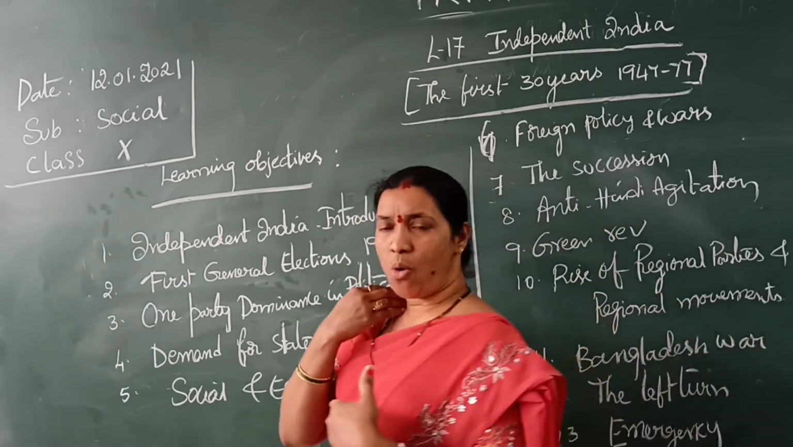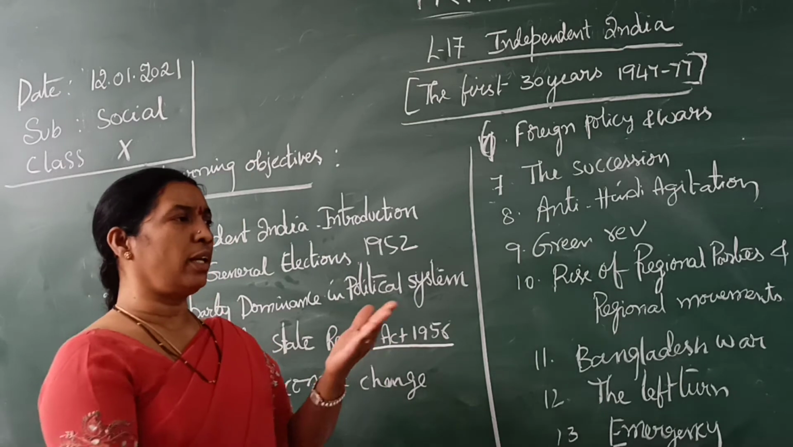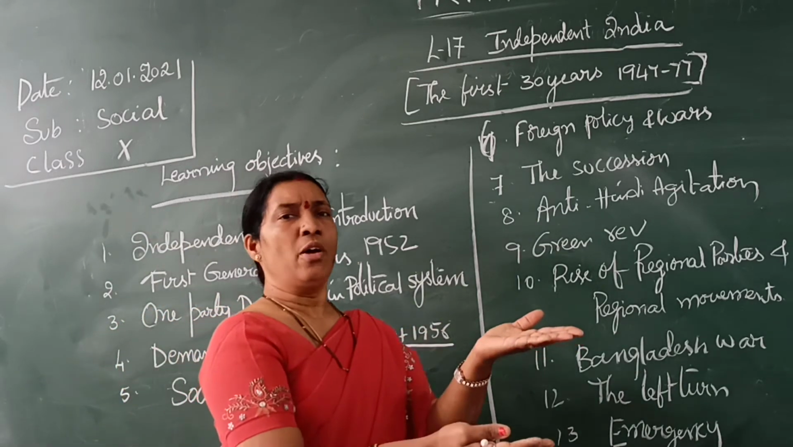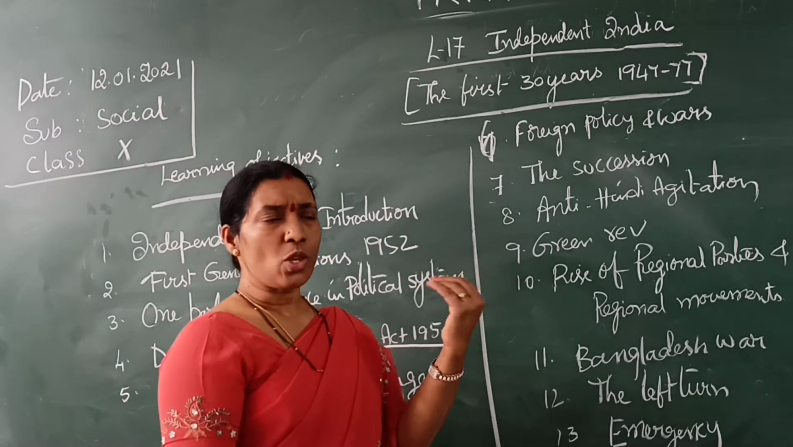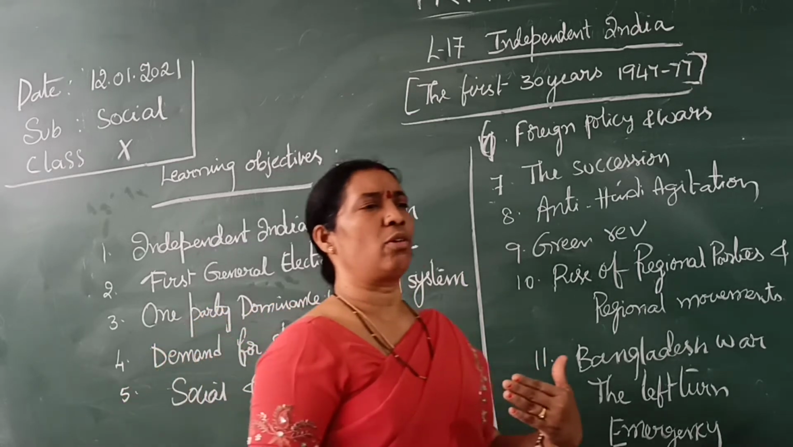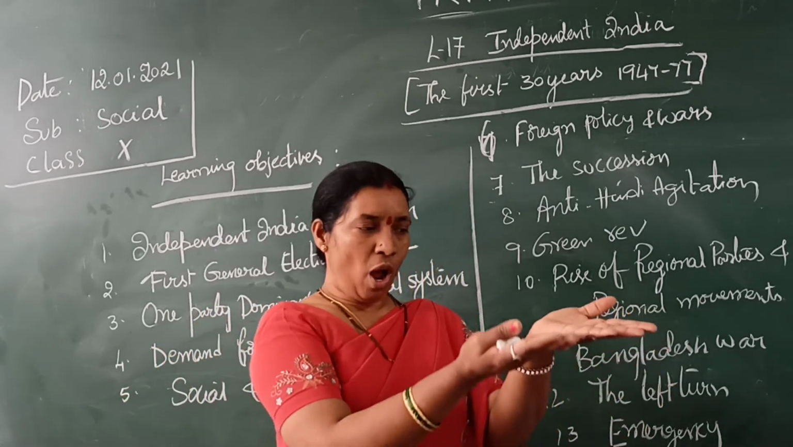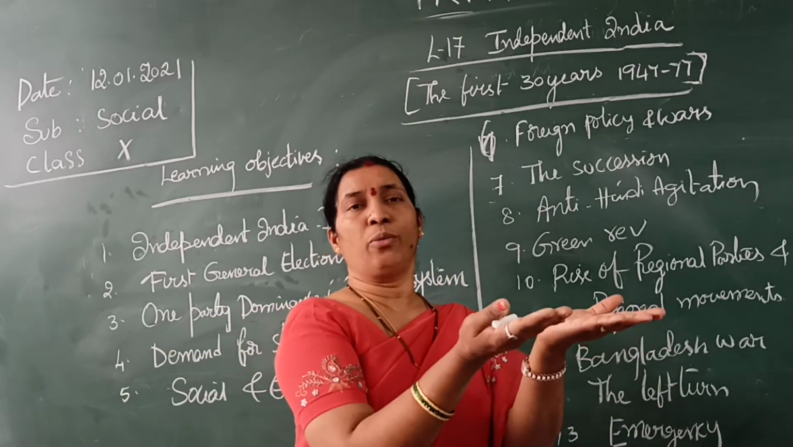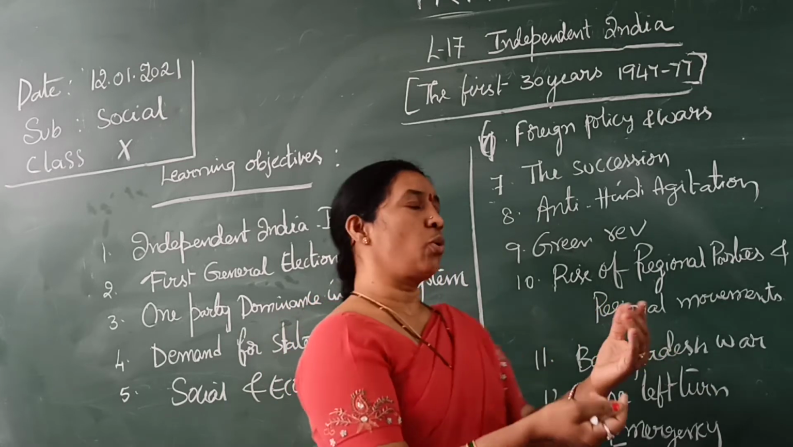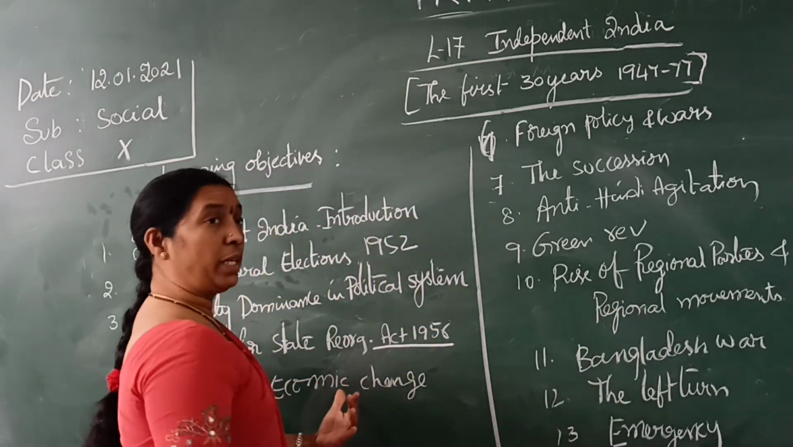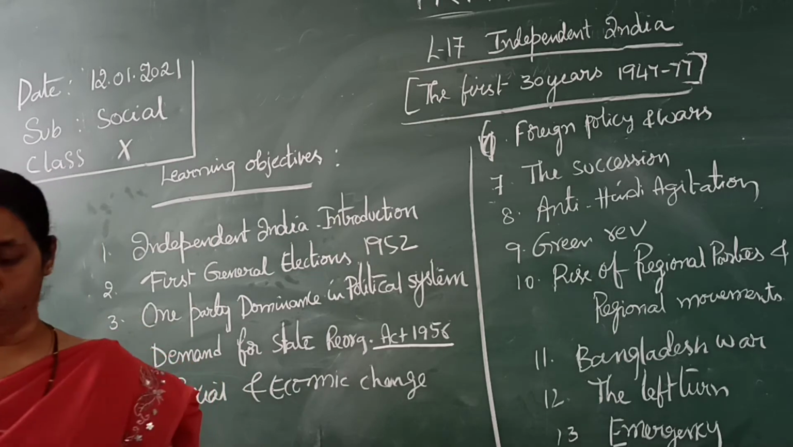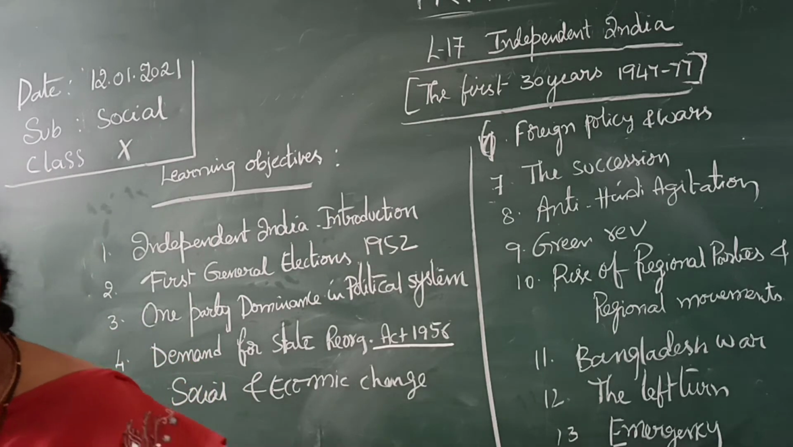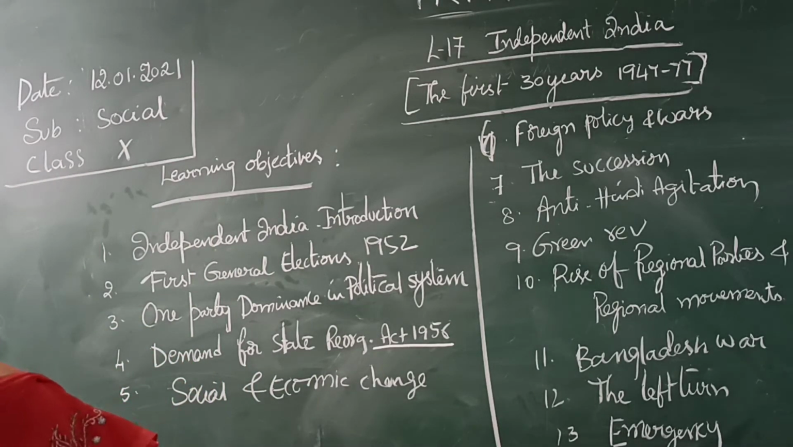If you see now, social and economic inequalities are very much developed. Even after independence, at least now we have to uplift them and bring them to the same level. So many social and economic changes have to improve. How do they improve?